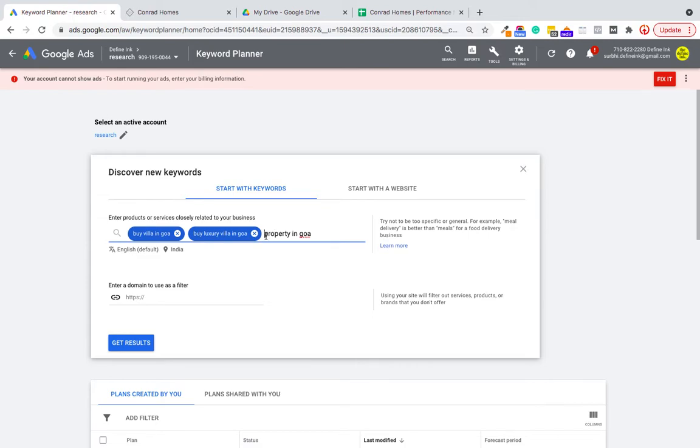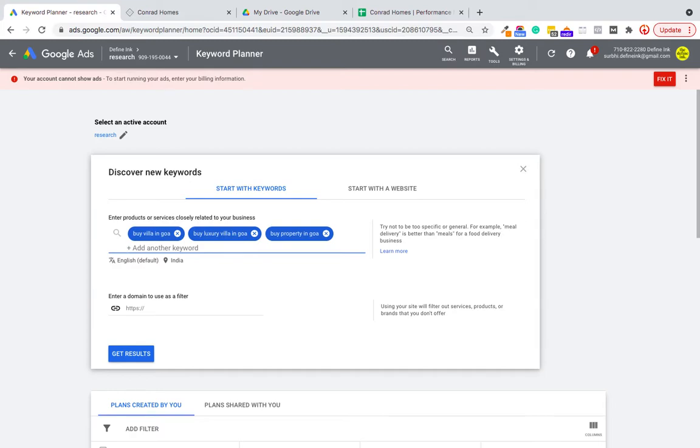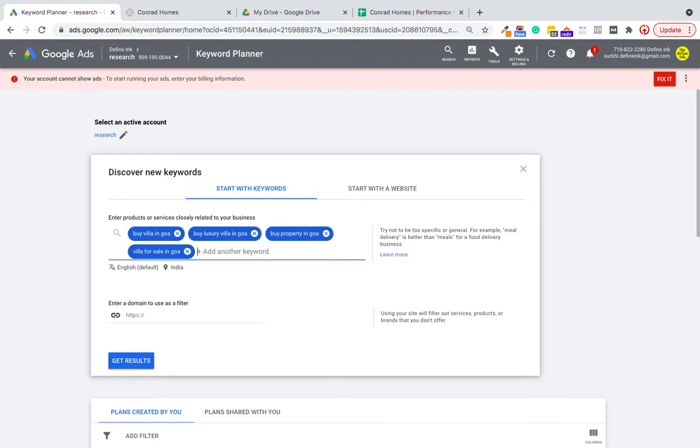Well, we can do "buy" here as well. "Villa for sale in Goa." We can also work on "beachside villa," etc. A lot of keywords can be planned.